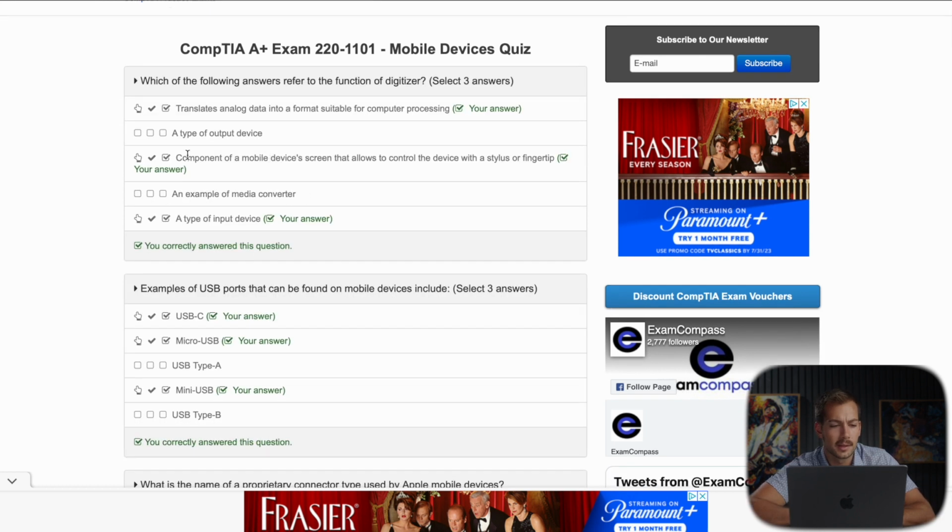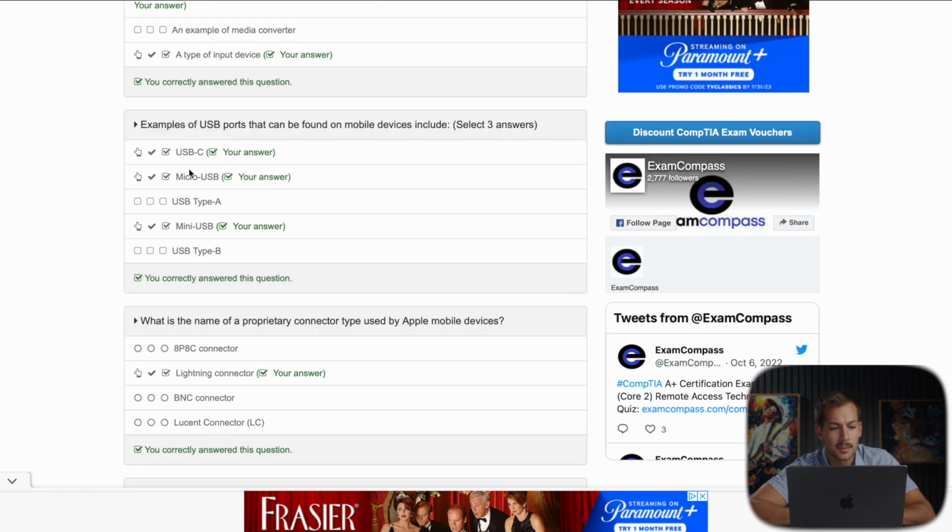All right, so we have the Digitizer answers here. We got all 3 of these correct. Again, we just used process of elimination pretty much to rule out B and D. And then again, USB-C, micro USB, and mini USB. If you get familiar of what these different USB types look like, that can help you answer the question oftentimes, because you're not going to see type A or type B on any mobile device.